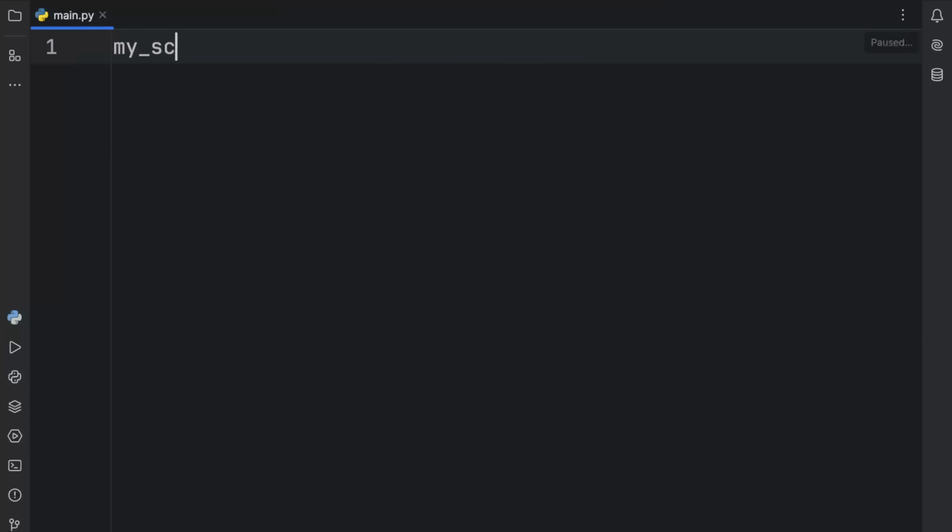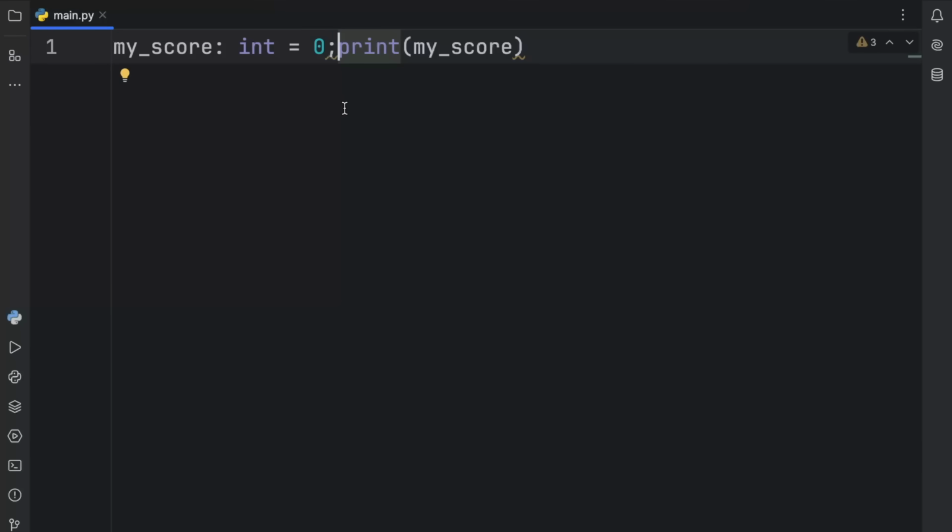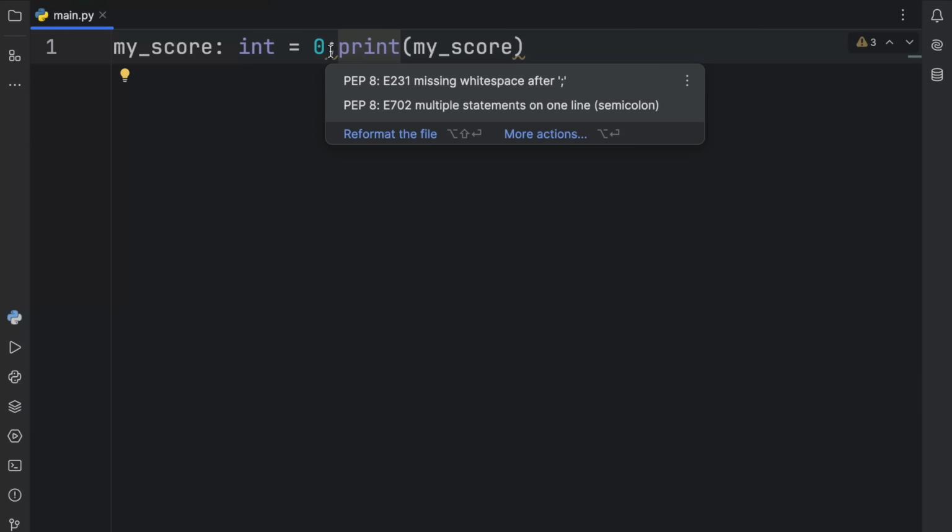For example, we could write code like this. We can type in my score of type integer equals 0. Then we can add a semicolon, and immediately after we can print my score. This is perfect. It's allowed. You can do this. The syntax works, and it even saves us one line of code. But if you ever hover over this, you'll notice that we're breaking a few of the rules. One being that we missed a space after the semicolon, and the second one being that we have multiple statements on one line. And the reason it recommends we don't do this is because it quickly becomes illegible.